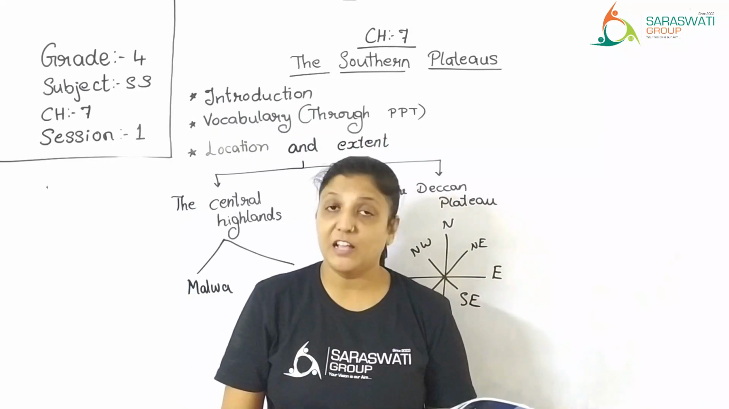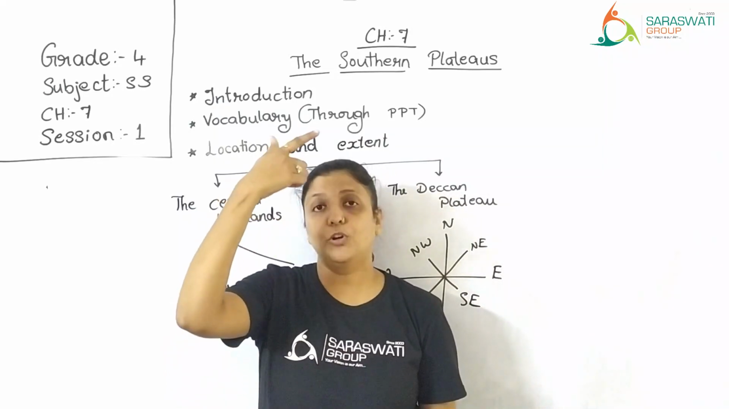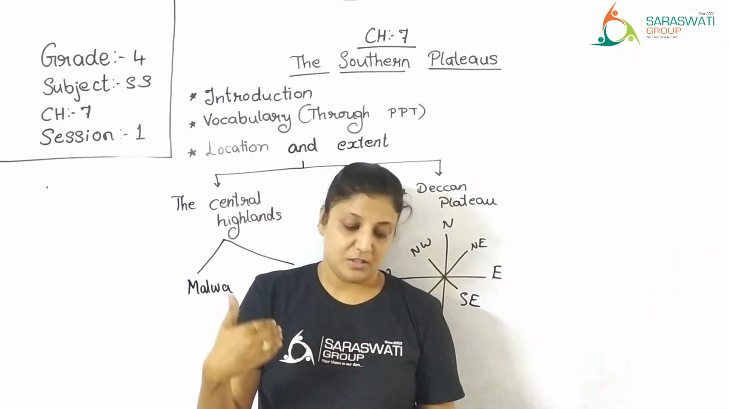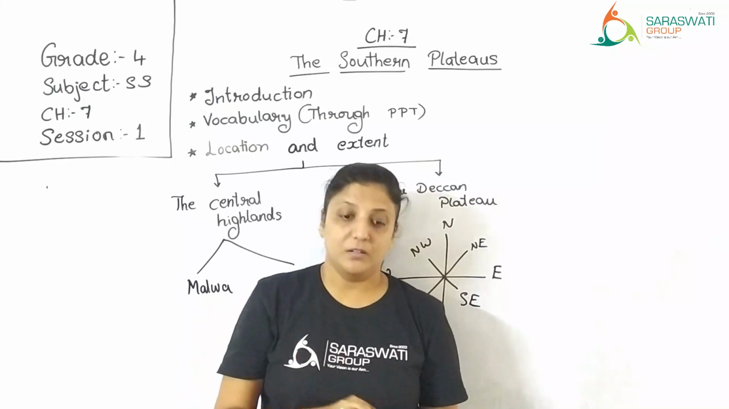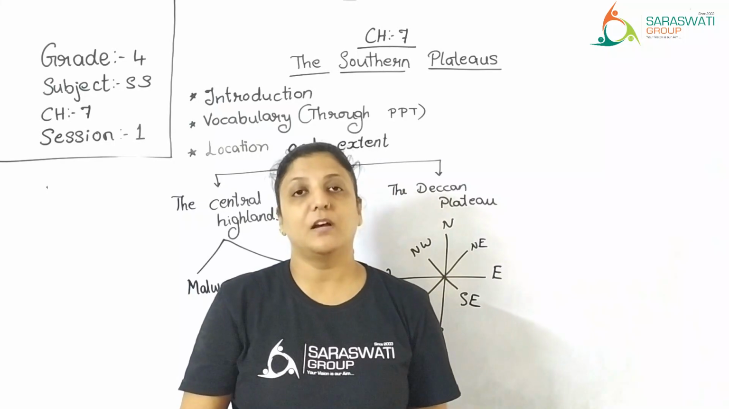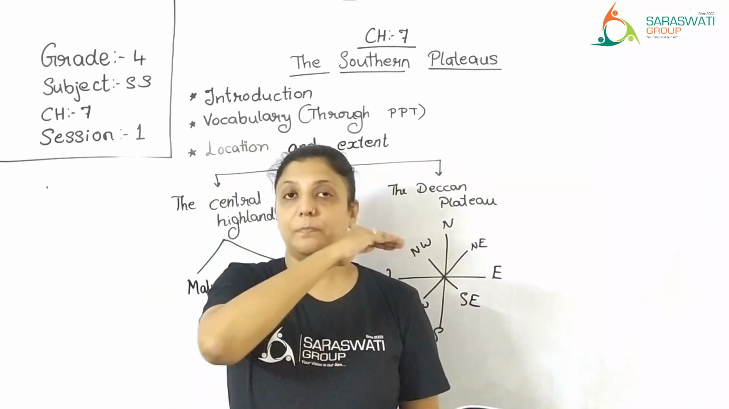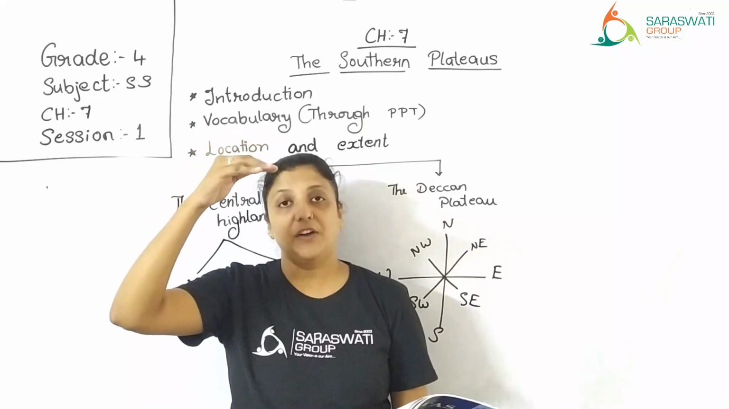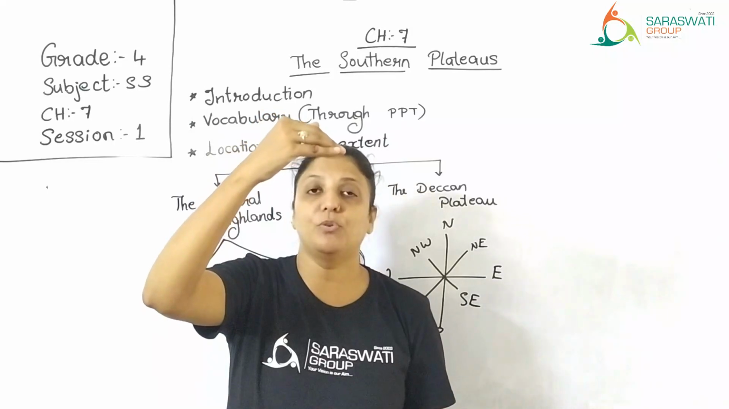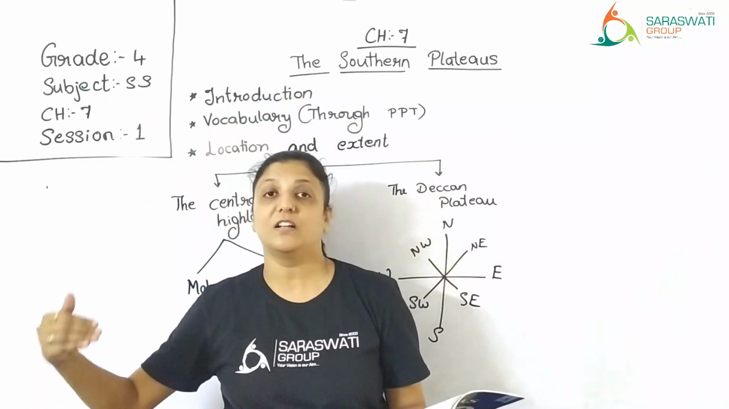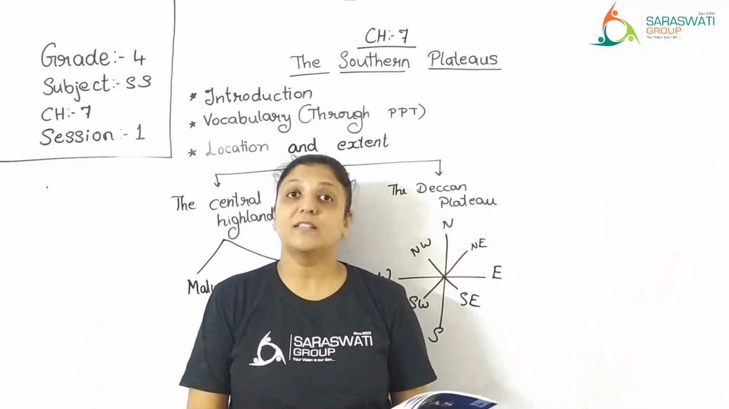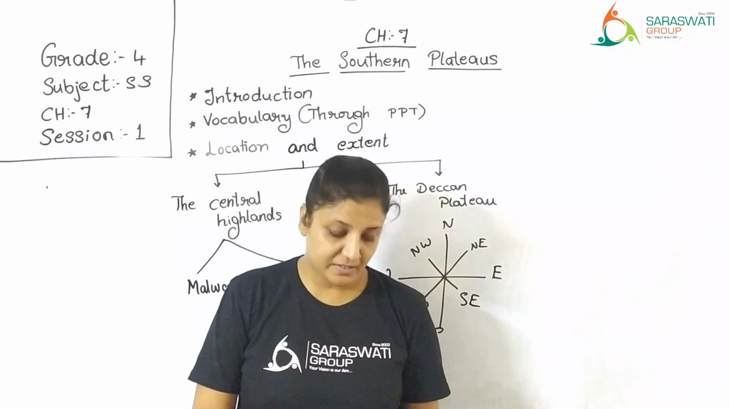It extends from the Satpura Hills. As I told you, Malwa Plateau was surrounded by the Vindhya Hills. This Deccan Plateau has the Satpura Hills in the north and extends to Kanyakumari in the south. In between you have the Narmada River. After that, there are the Satpura Hills. From there the Deccan Plateau region starts and it extends till Kanyakumari in the south. The southernmost tip of India is Kanyakumari, so it extends till there.